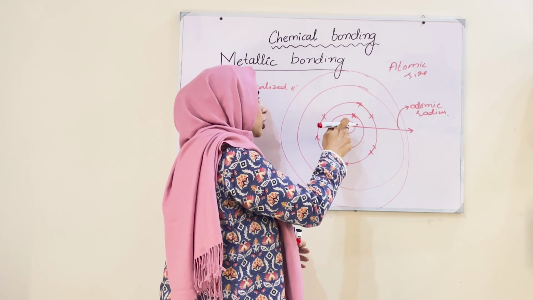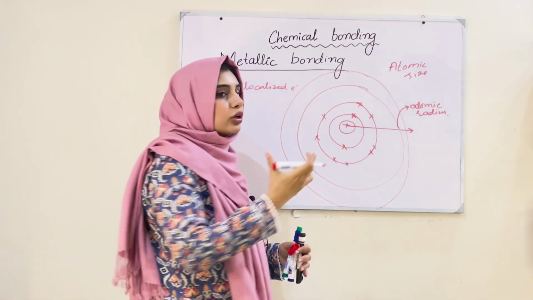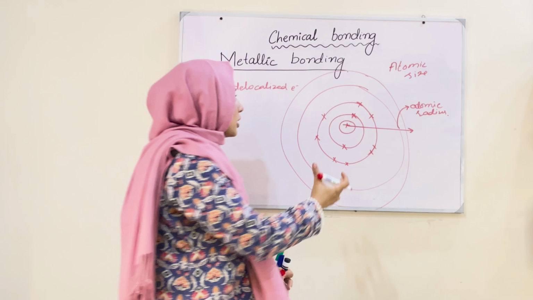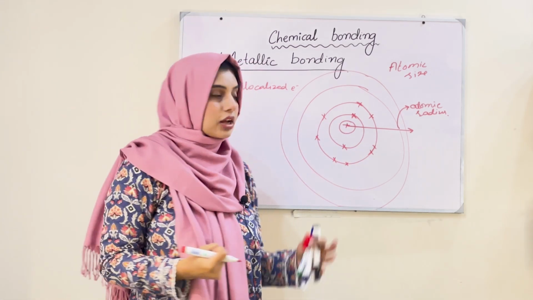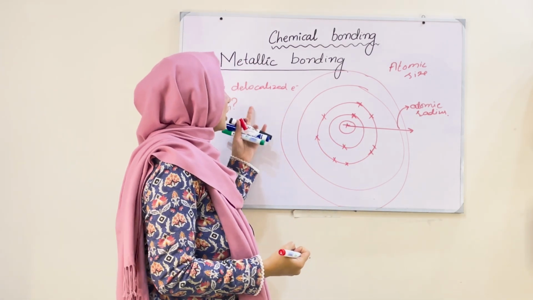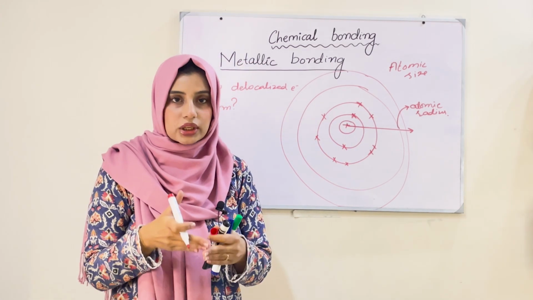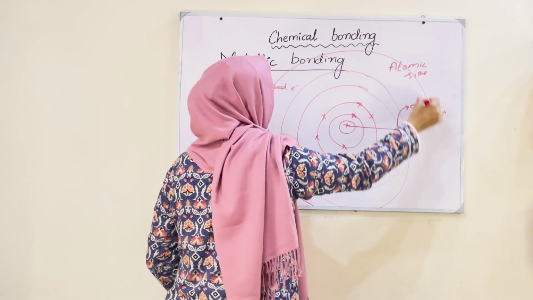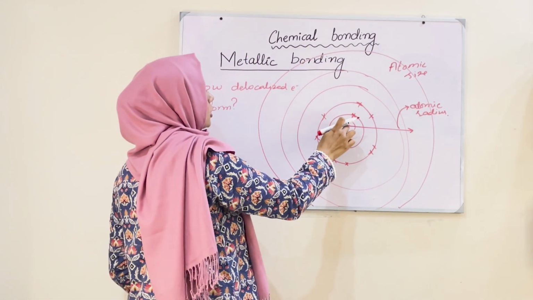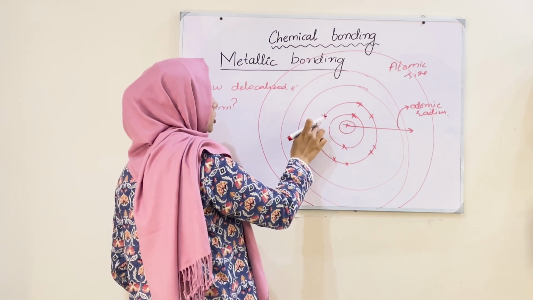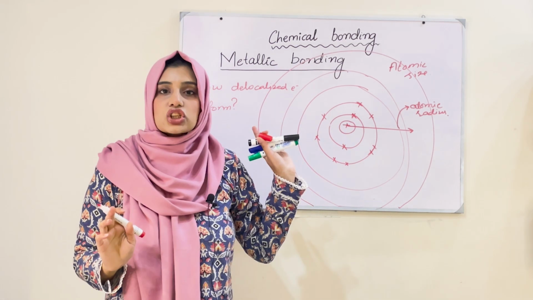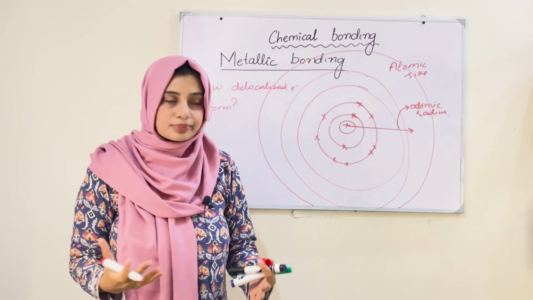So this is the nucleus in the center, and nucleus has attractive force in it, and nucleus attracts all the electrons towards itself. When there are so many electrons between the nucleus and outermost shell, for example, this is another shell that I'm making. Now, this is the nucleus, this is first shell, second shell, third shell, fourth shell and fifth shell.